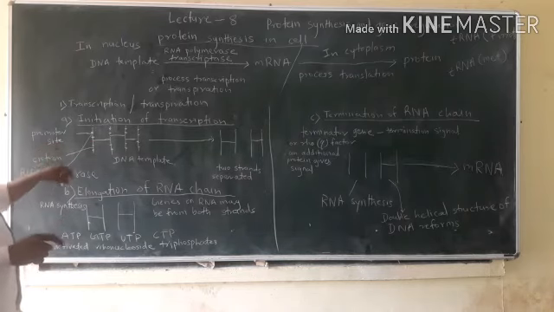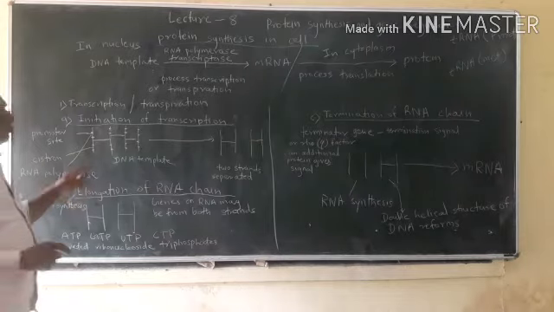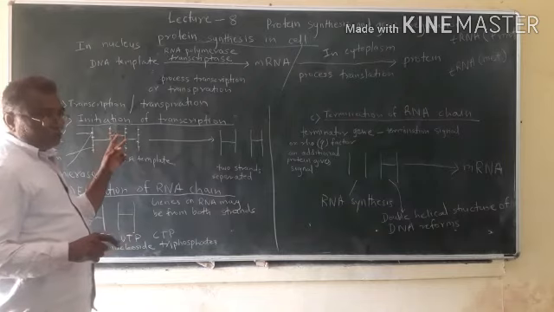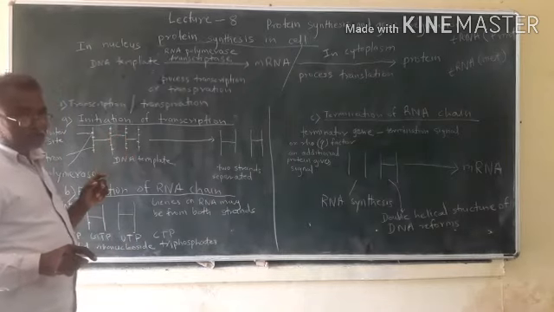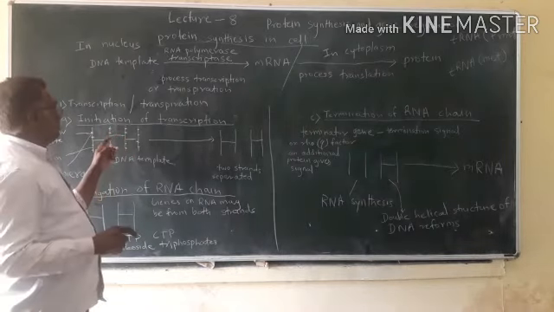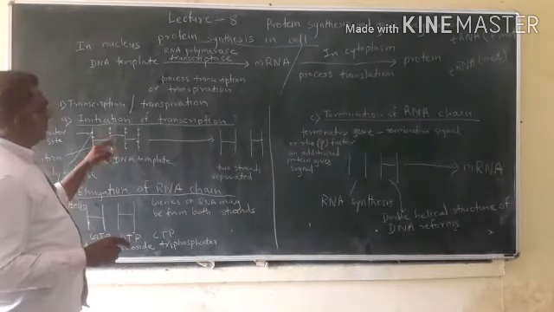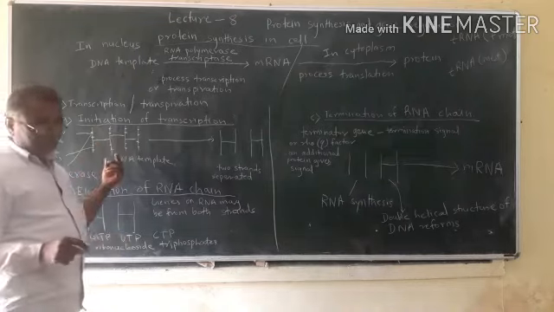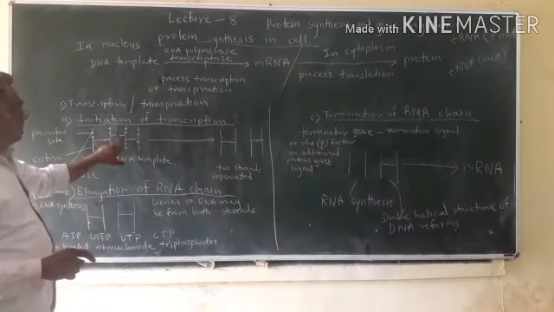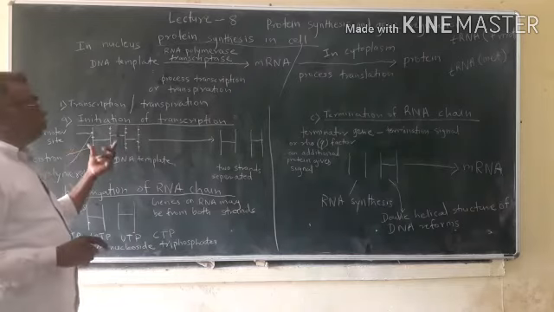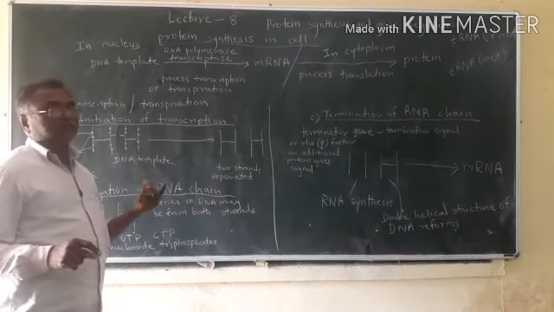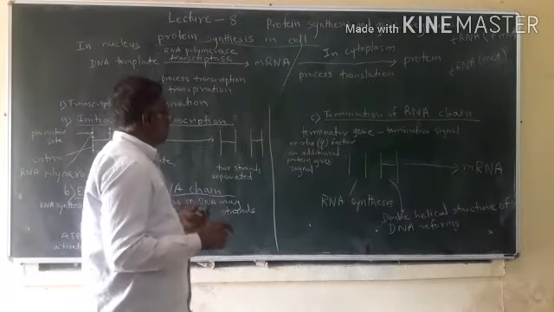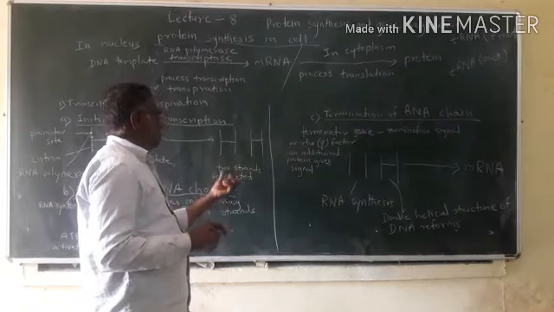and when RNA polymerase is attached, the bond between the two strands of DNA will be broken, and these strands get separated over a very small distance. So the two strands of the DNA molecule are separated.